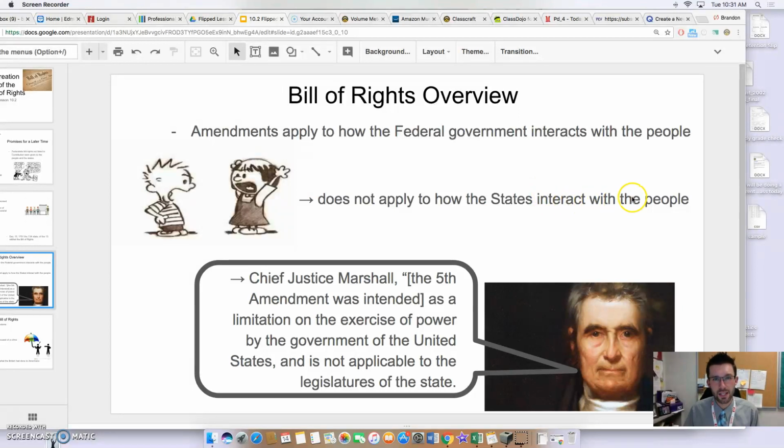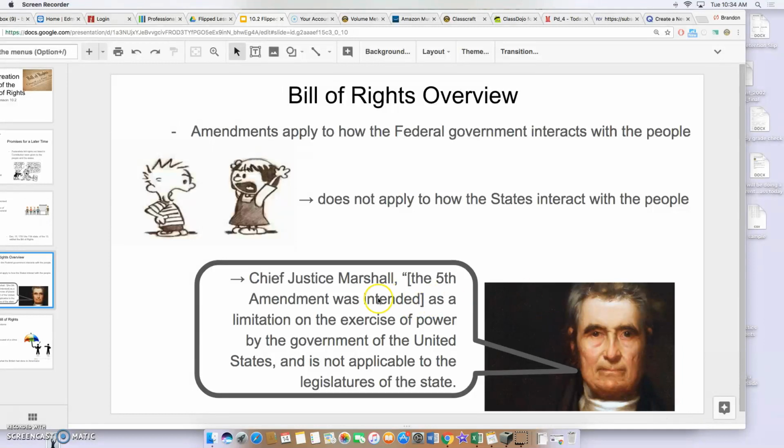And that's an important distinction to see. As Chief Justice Marshall said a few hundred years ago, and I quote, "The Fifth Amendment was intended as a limitation on the exercise of power by the government of the United States, and is not applicable to the legislatures of the state."